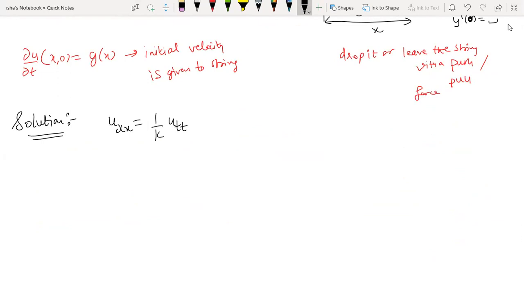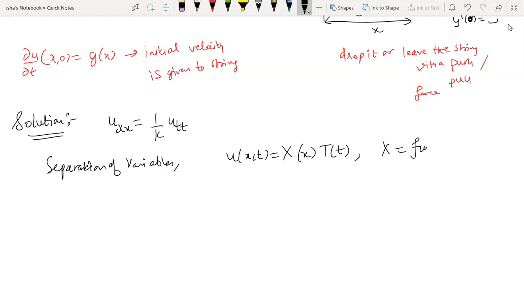So what is the method? We are applying the method of separation of variables, and according to that method you assume your solution is a product of two variables, capital X and capital T, where capital X is a function of x only and capital T is a function of t only.